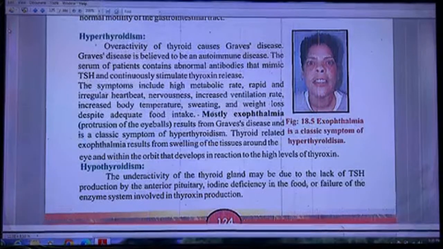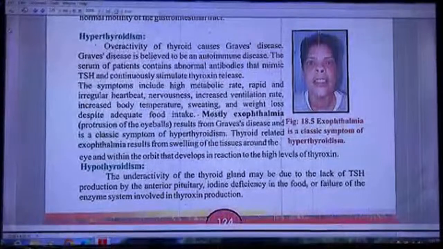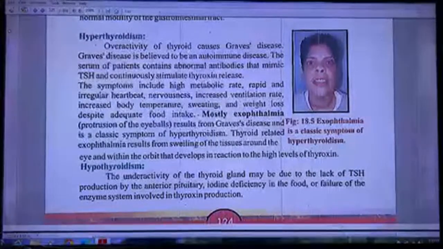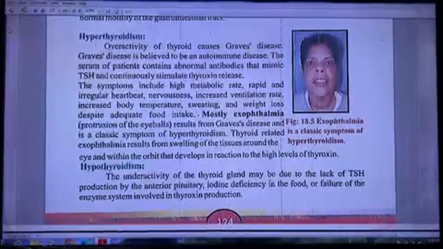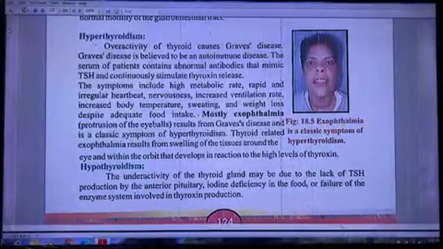Despite adequate food intake, mostly exophthalmia, protrusion of the eyeballs, results from Graves' disease and is a classic symptom of hyperthyroidism. Exophthalmia results from swelling of the tissues around the eye and within the orbit that develops in reaction to the high level of thyroxine. This was all about hyperthyroidism.